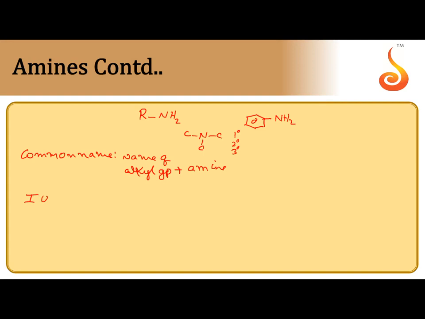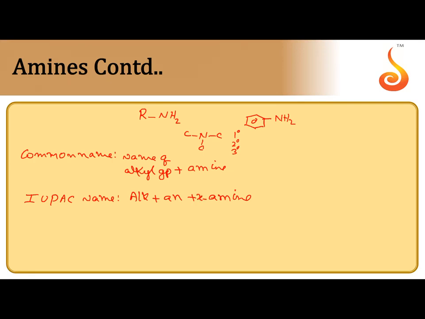IUPAC name, according to the rules: first you select the longest carbon chain holding nitrogen, root word alk, followed by primary suffix, say it is ane, then secondary suffix is amine. If more than 2 carbons are there, before amine or after amine, you mention its position also.